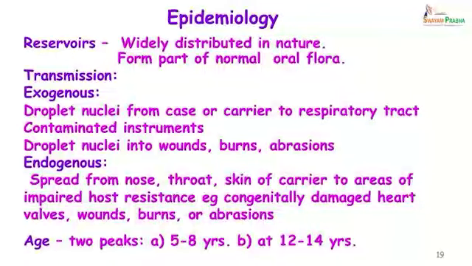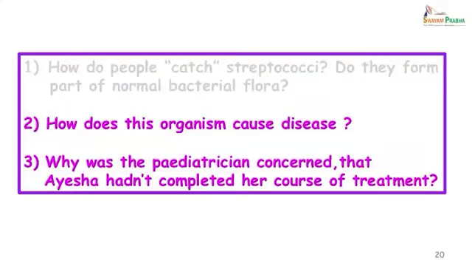Streptococcal pyogenes infections usually have two peaks. They affect children in the age group of 5 to 8 and another one which occurs at 12 to 14 years of age.